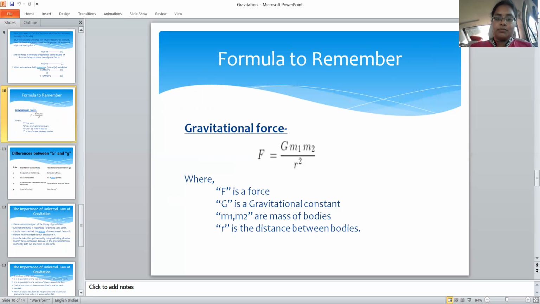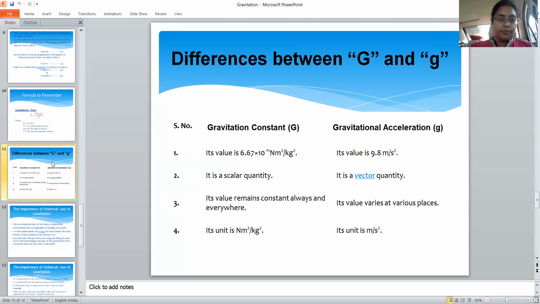Here m1 and m2 might be anything, a and b, or a capital and small m, whatever it is. Here F is the force, G is the gravitational constant, m1 and m2 are the masses of the bodies, and r is nothing but the distance between those two bodies.